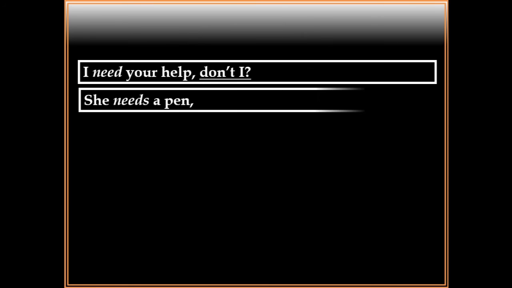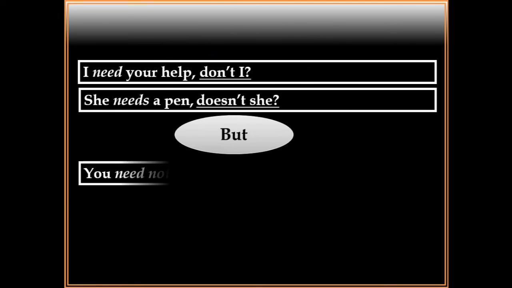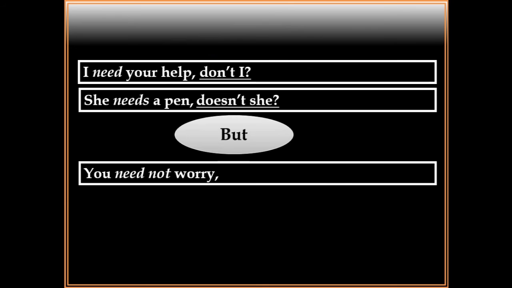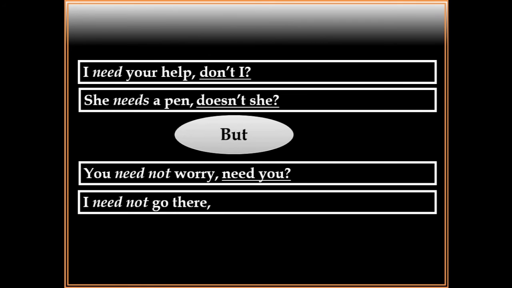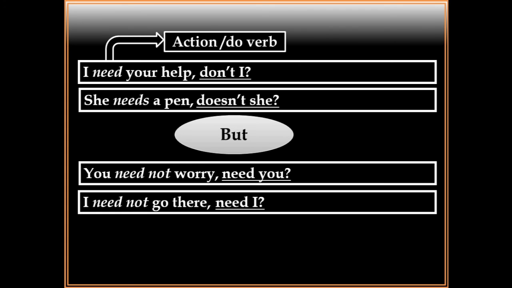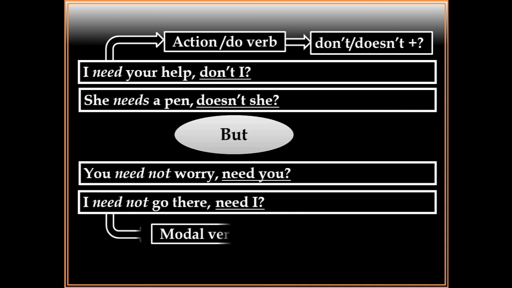I need your help, don't I? She needs a pen, doesn't she? But you did not worry, need you. So first one is action or do verb, so it will take don't or doesn't. And second one is modal verb.